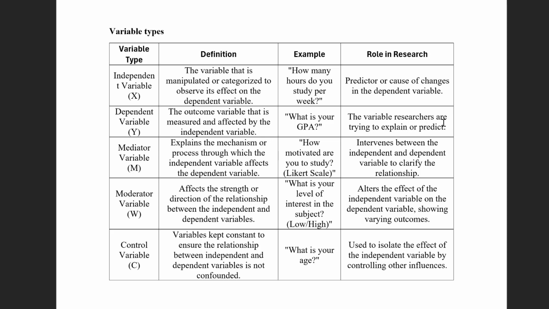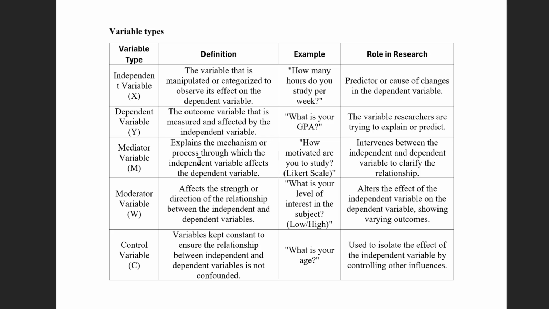So these are the variables researchers are trying to explain or predict. Then we have the mediator. In the title, usually you have the effects of X on Y, like the effect of motivation on study achievement, the effect of, or the drivers of, ChatGPT use, or the risk factors of Alzheimer's.